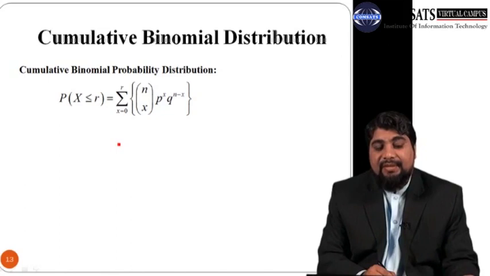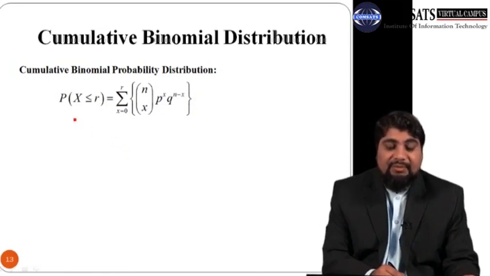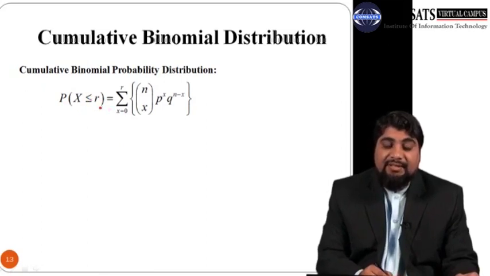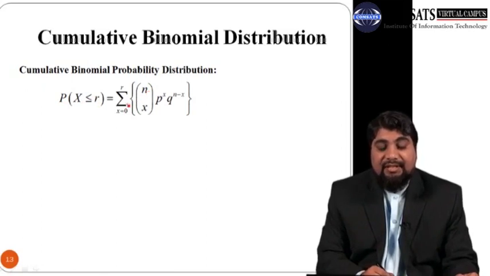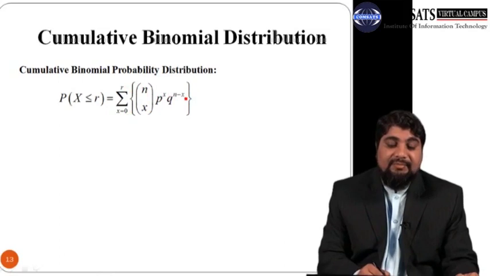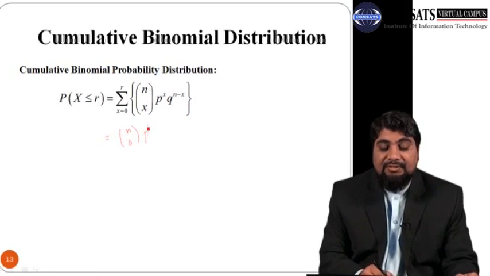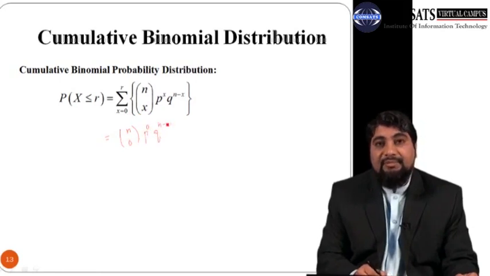So now let us discuss the cumulative binomial distribution. The cumulative binomial distribution is defined as the probability that random variable x is less than or equal to a certain value r. This is equal to the summation, x ranges from 0 to r, nCx p raised to power x, and then q raised to power n minus x. You can see that we can expand this summation. Just replace this x by 0 here, so we get nC0 p raised to power 0, q raised to power n minus 0.